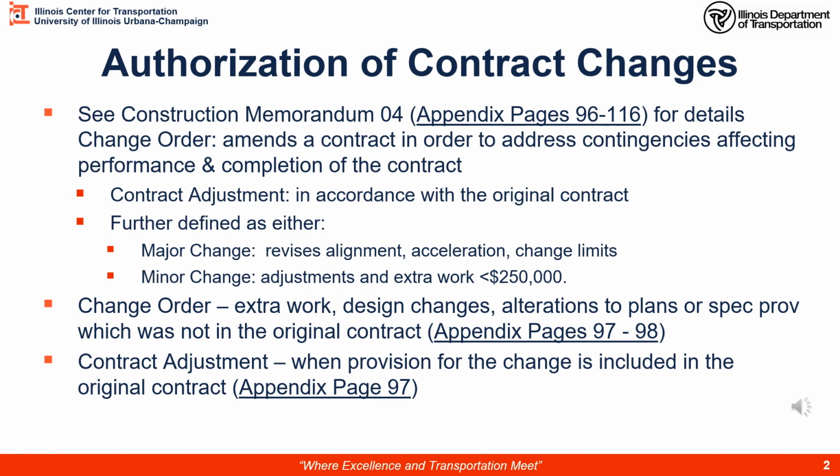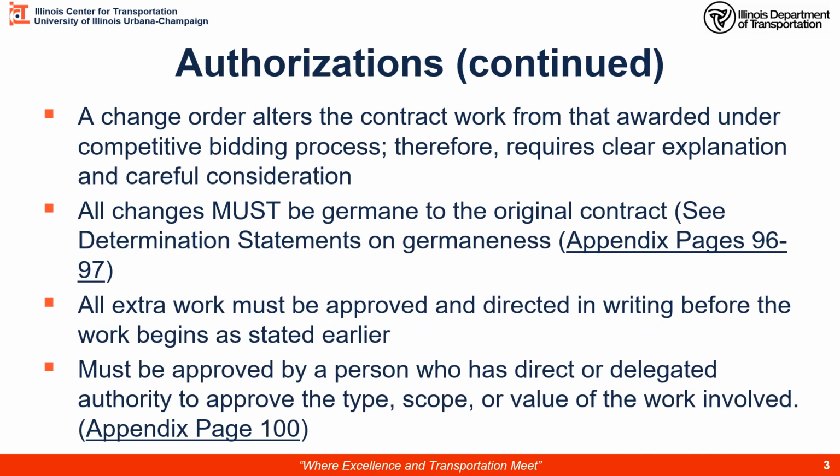A change order, extra work, design changes, authorization to plans, special provisions which were not, and I key in on the word not, in the original contract. A contract adjustment is when the provisions for the change are included in the original contract. A change order alters the contract from that what was awarded under the competitive bidding prices, therefore requires clear explanation and careful consideration. All changes must be germane to the original contract. What does germane mean? Must be within the intent of the original contract.